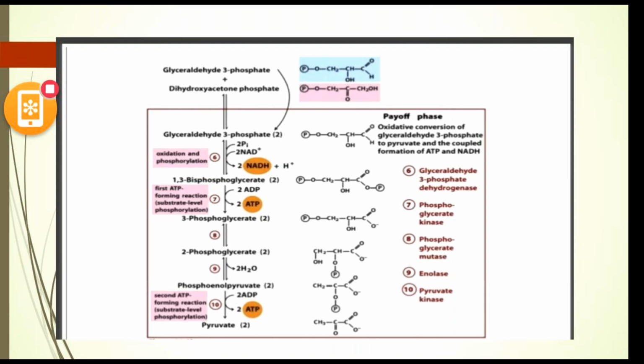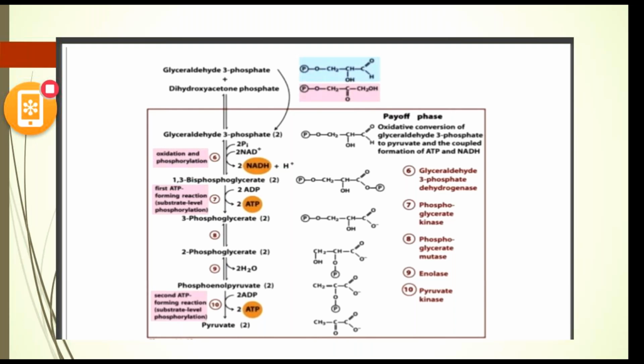Oxidation of glyceraldehyde 3-phosphate is the only oxidation reaction in glycolysis. Glyceraldehyde 3-phosphate plus NAD plus gives rise to 1,3-bisphosphoglyceric acid plus NADH plus H plus, in the presence of the enzyme glyceraldehyde 3-phosphate dehydrogenase. Now we are producing energy. Till now we were utilizing energy from the source. Here we produced an NADH plus H plus molecule. This is the extra energy we have produced in this step.